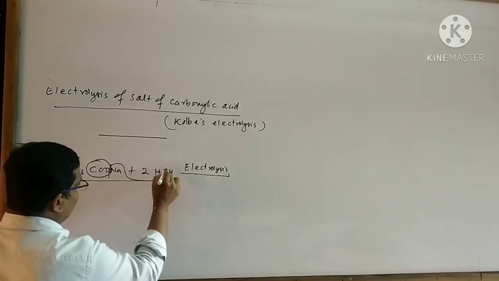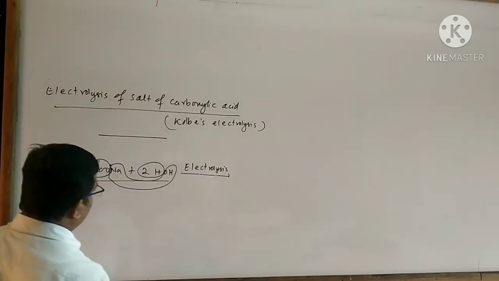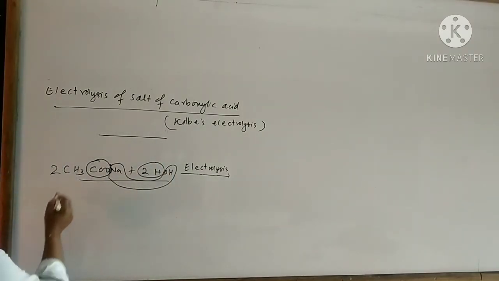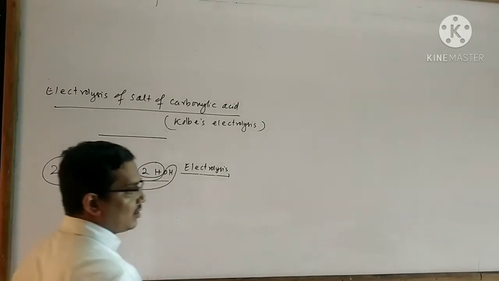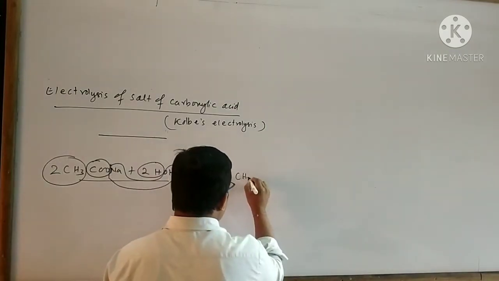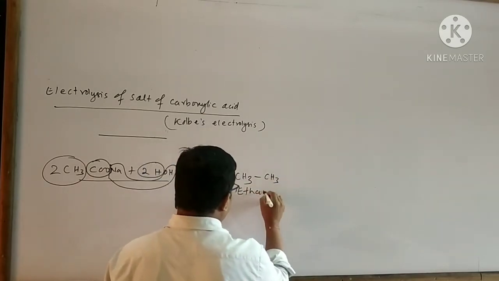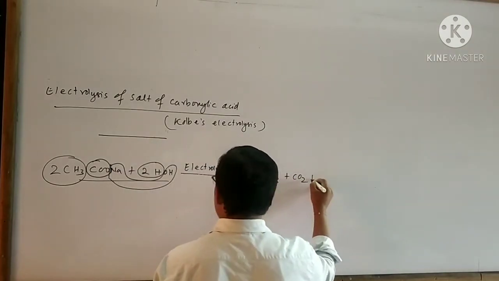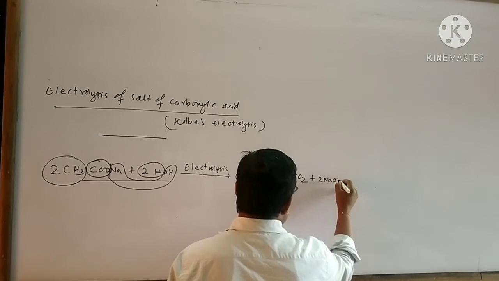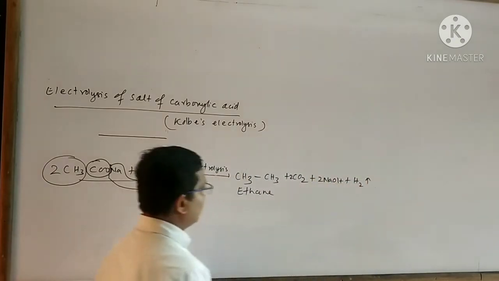Remove two molecules of sodium hydroxide like this. Remove one molecule of hydrogen gas and attach the remaining parts with each other to form an alkane. The remaining part is CH3, so I am able to form ethane. The other byproducts are carbon dioxide, sodium hydroxide, and hydrogen gas.